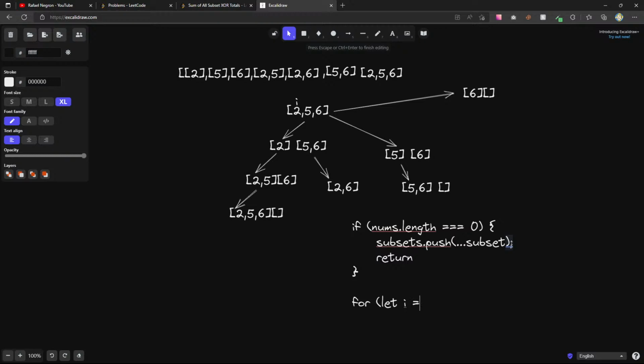Else, what is it that we want to do? We have our index here, so for let i equals 0, i less than nums.length, i plus plus, we're going to generate a new subset.